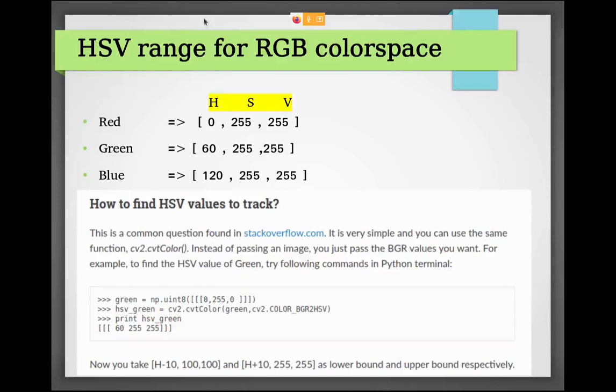You can see the green image. We need to pass these 60 values. So for the sensitivity matrix, for the lower green value, 50, 100, 100, and the upper green value 60 plus 10 means 70, 255, 255. Got it, guys? That's how you can define the sensitivity matrix for any color you want.